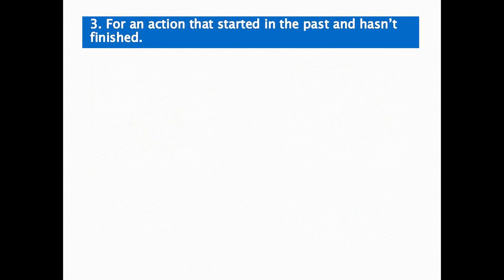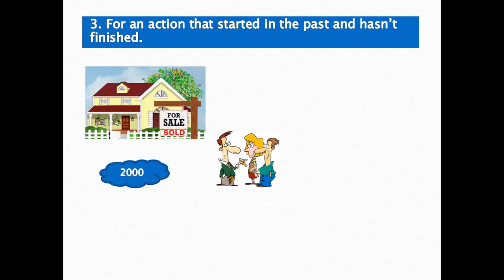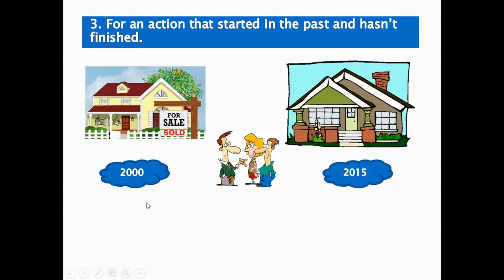And then the next function of present perfect is for an action that started in the past and hasn't finished. For example, in 2000, there is a house for sale, and then in 2015, you can see.